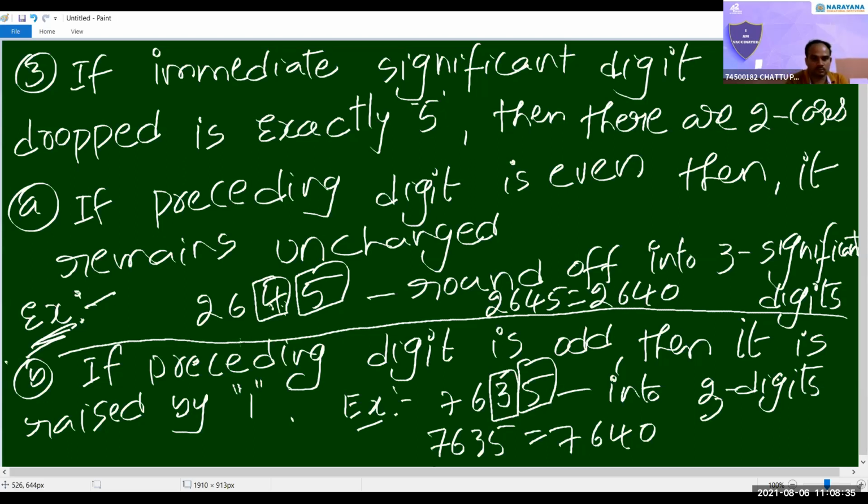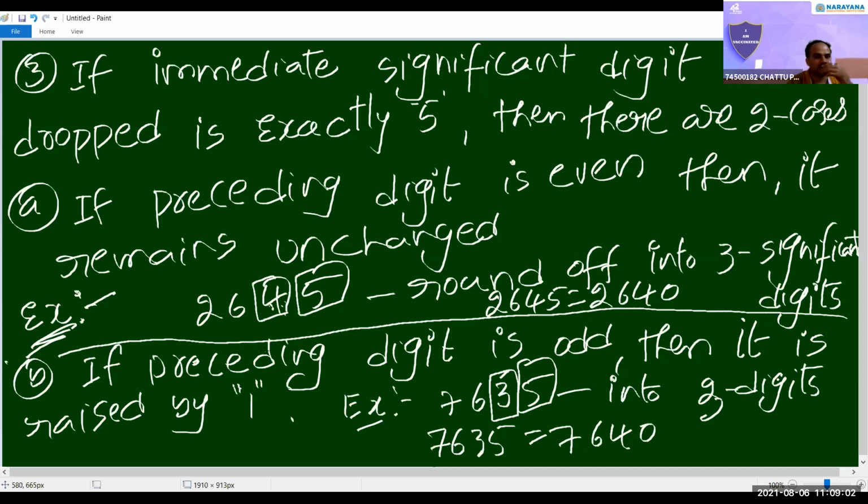Sir, if the preceding digit is even, then it should be unchanged, no, sir? Then you took 2645 as 2640. Preceding digit is even, you should write as it is.